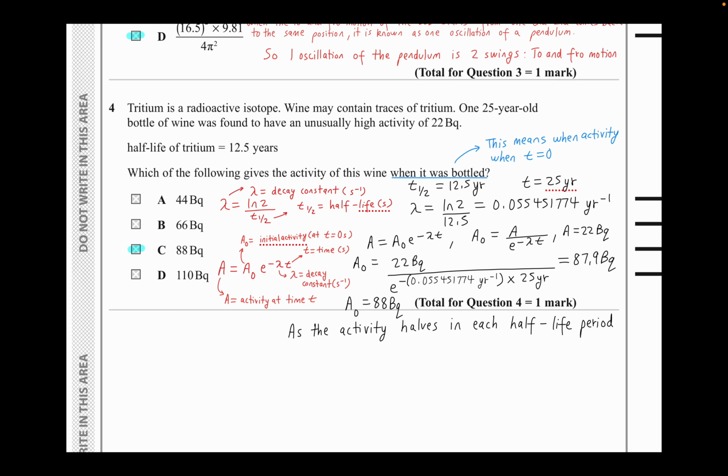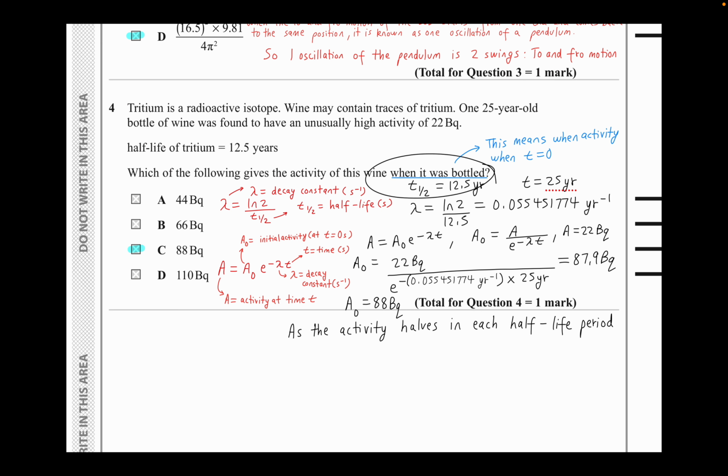Now remember, read the question carefully. These multiple choice questions tend to give certain clues. So if you guys can see here, when it's written "when it was bottled", it just means when the activity was when time was 0.